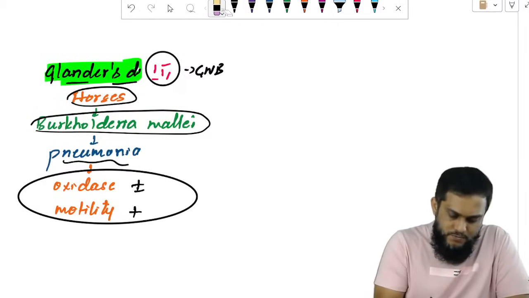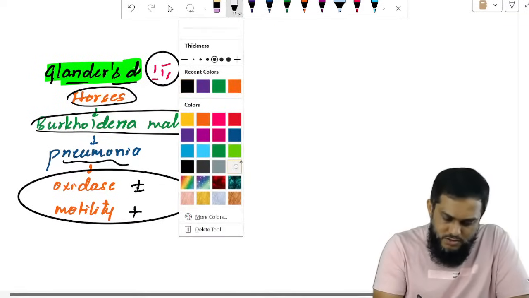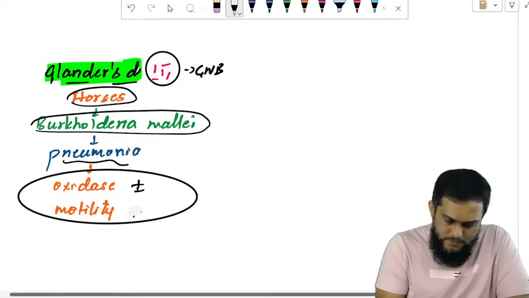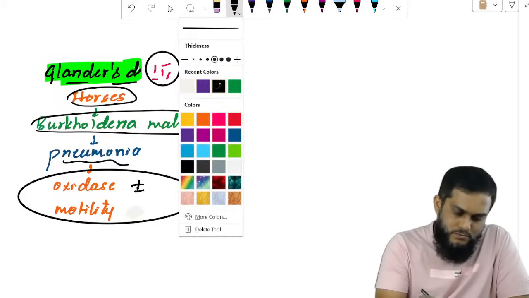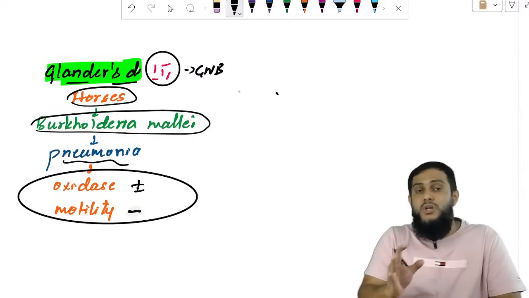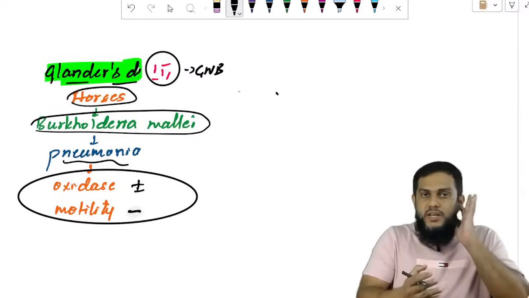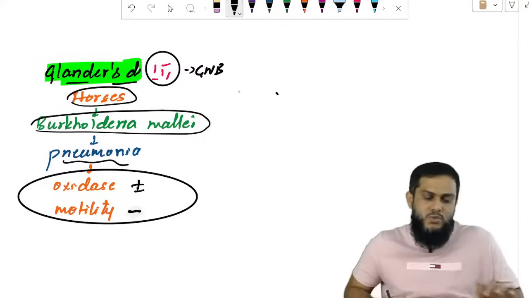negative. Motility negative. Sir, oxidase positive or negative? Usually we consider it negative, but it may be positive also. Positive or negative, motility negative. That's how you identify it as Burkholderia mallei.